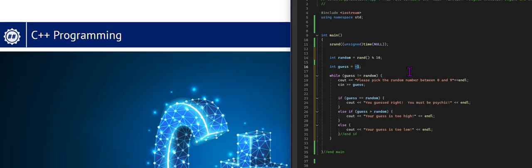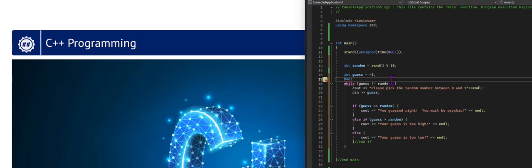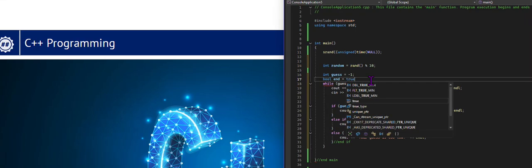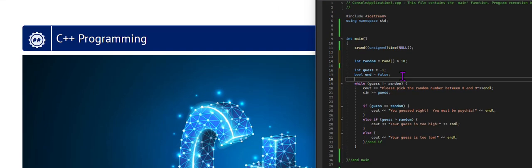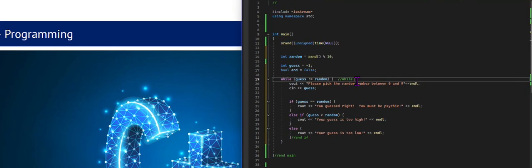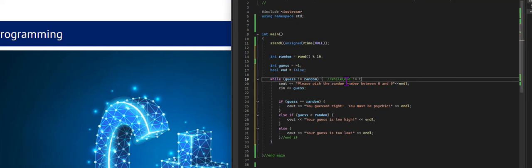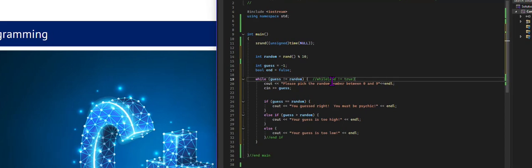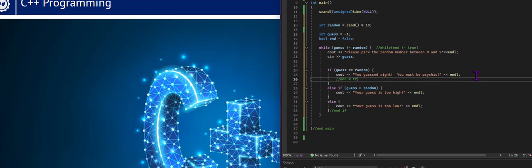The other alternative I could do here is make a Boolean. Bool end equals true, or false, let's say. And I could just say right here, I'm not going to write it out, but while n does not equal true or something like that. And then inside this guess where it's correct, I could say, well, n equals true.